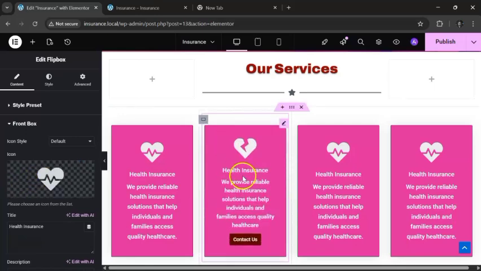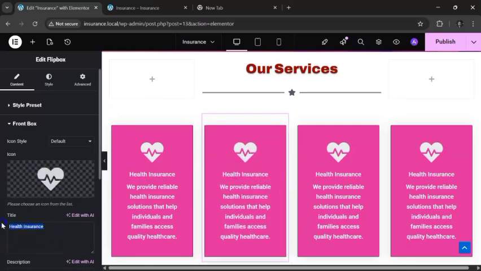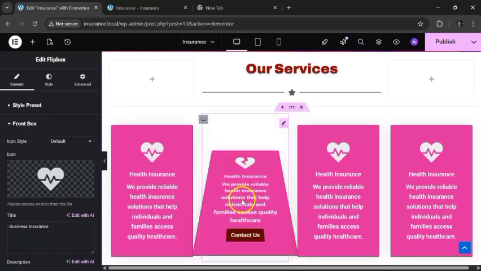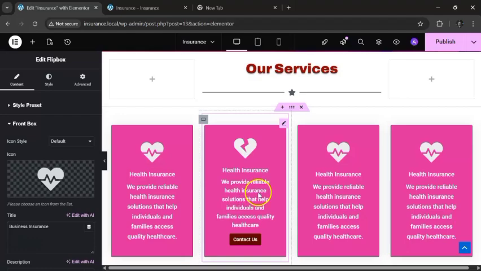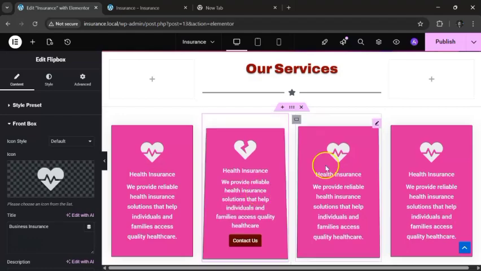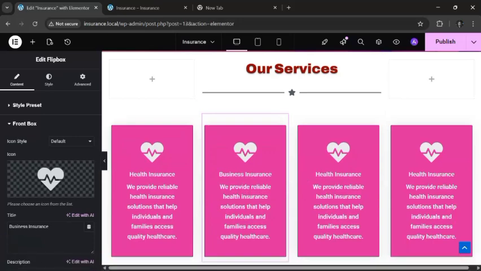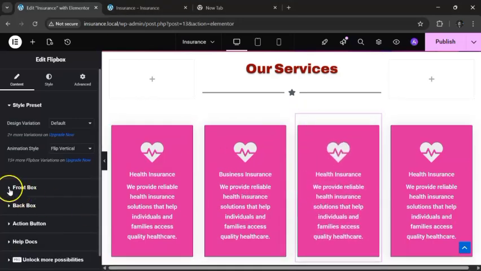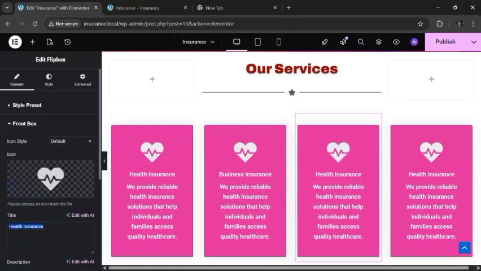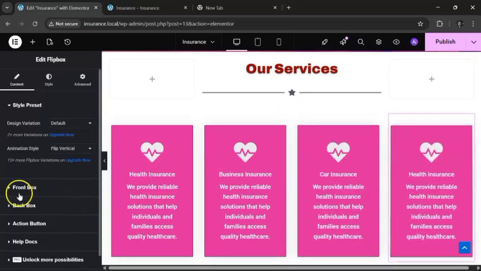So it's right. So you can just come on here and start changing the few things I want to change. So here is going to be like a business, not health insurance this time, business insurance. Right, in that change I want maybe few tweaks to that. Maybe let's say that insurance policy that I want. So I also want to have let's say car insurance, right? Actually, car insurance, and the last one, family insurance.